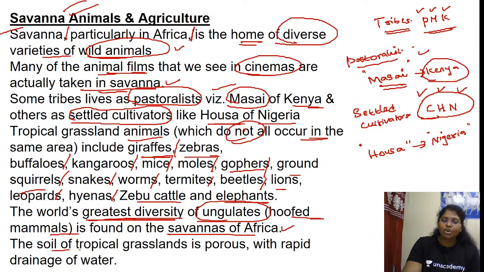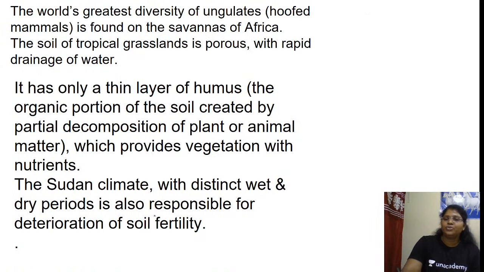The soil of tropical grassland is porous with rapid drainage of water. What is the difference between porosity and non-porosity? I have already discussed in my classes. Anyway, I'll repeat again. Porous and non-porous.